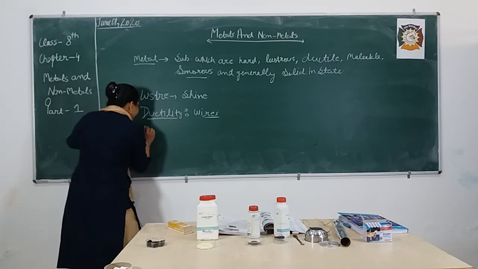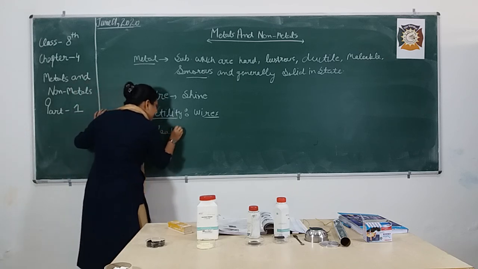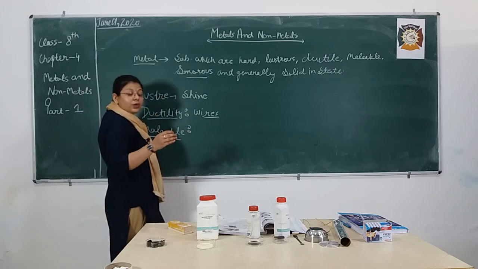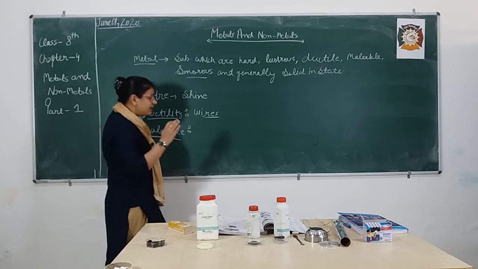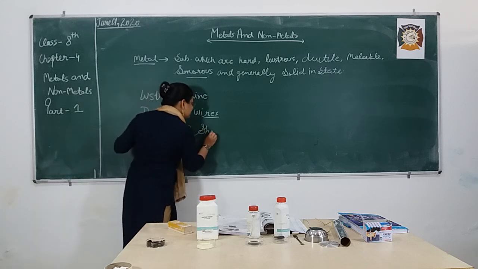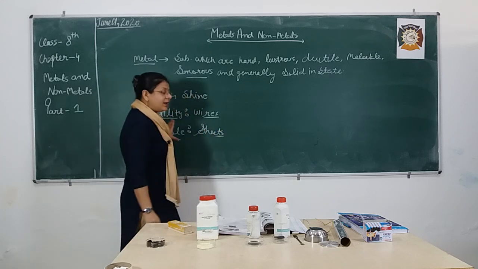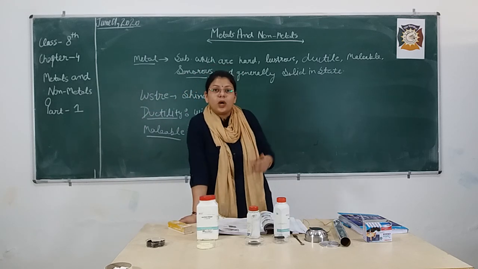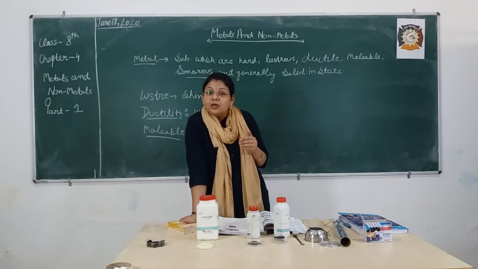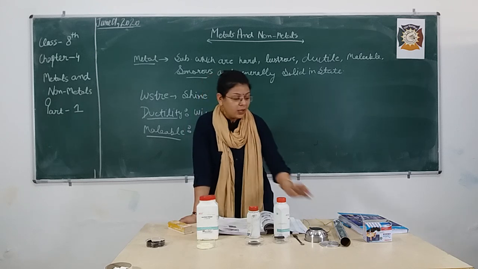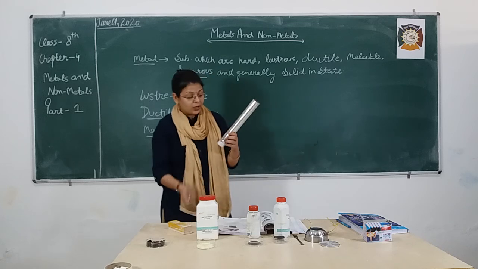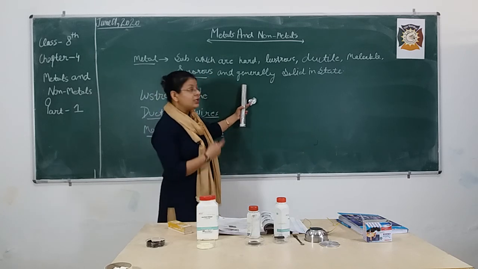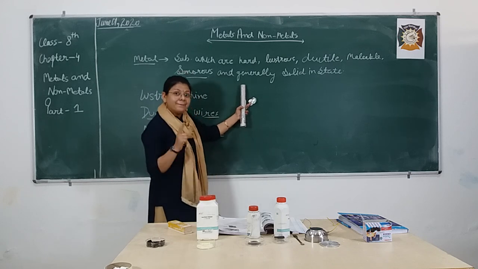Next word is malleable. Malleable means you can convert the metal into the form of thin sheets. Like in the kitchen, your mother is going to use what to wrap your food? Aluminium foil. So this aluminium foil, we are able to draw a thin sheet. We are able to form a thin sheet of aluminium metal.